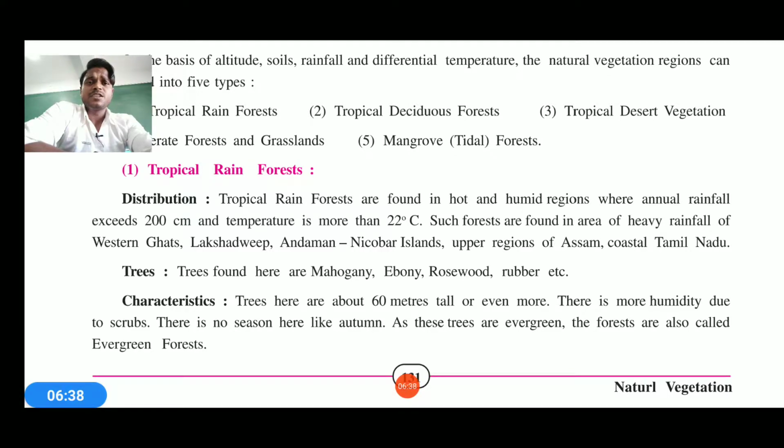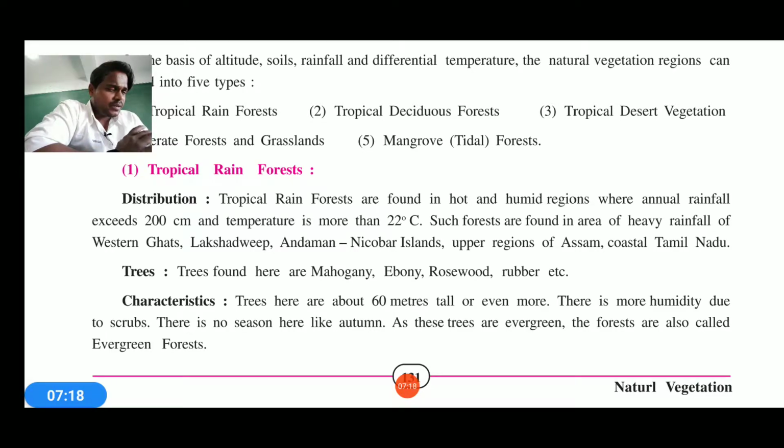Tropical rainforests are found in hot and humid climates. The rainfall can exceed 200 centimeters, and the temperature is more than 22 degrees Celsius. Such forests are also found in the heavy rainfall Western Ghats. You can find heavy rainfall in Lakshadweep, Andaman and Nicobar, upper Assam, coastal Tamil Nadu, etc. This is how the beauty of trees, plants, flora and fauna can be easily seen in India.